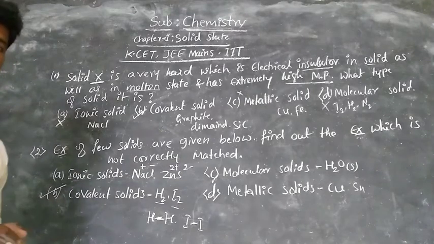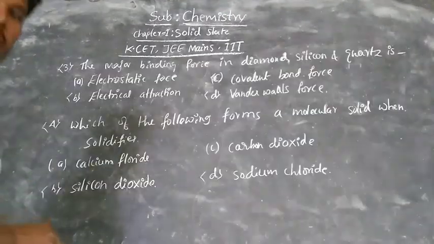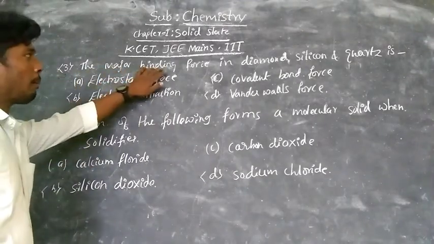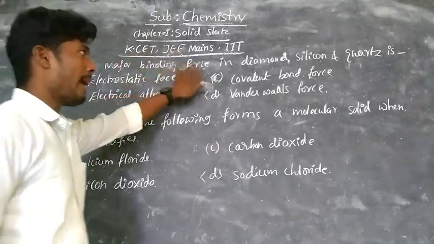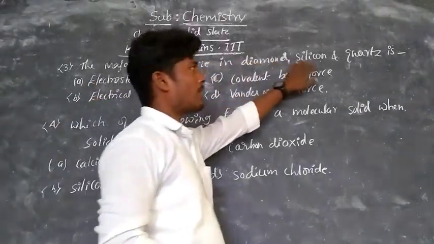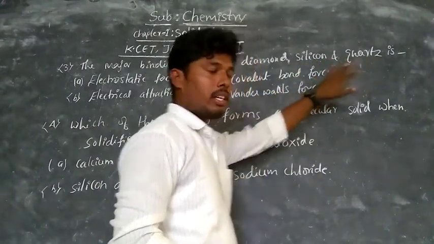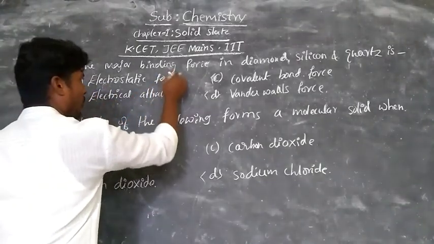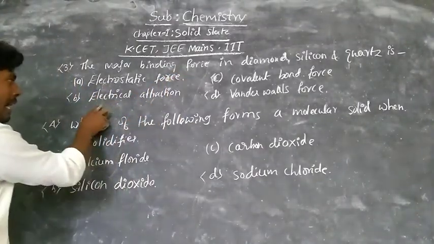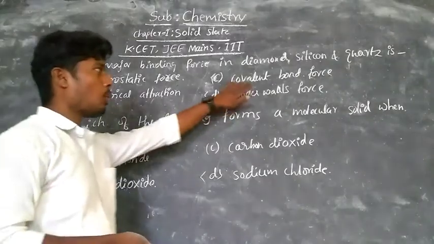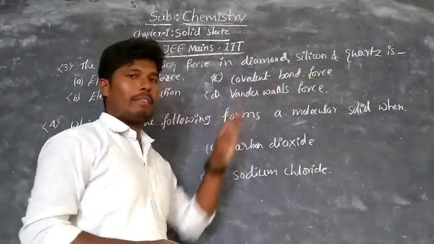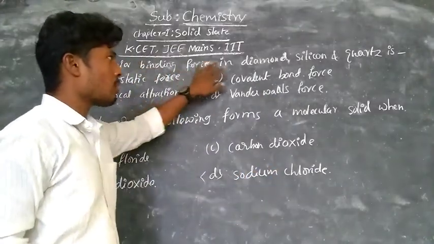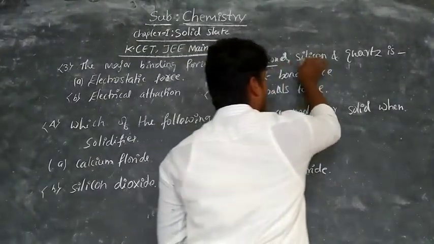Now take the third question. The major binding force in diamond, silicon and quartz is. Observe the given four options: electrostatic force, electrical attraction, covalent bond force, and van der Waals force. These are the four types of force they gave. The question is the major binding force in diamond, silicon and quartz.